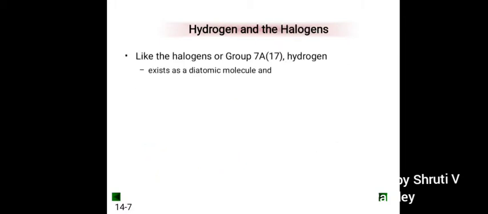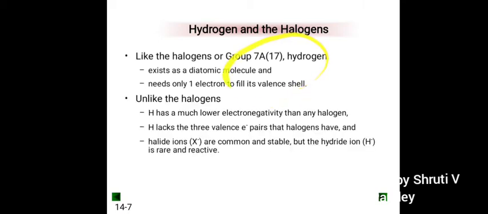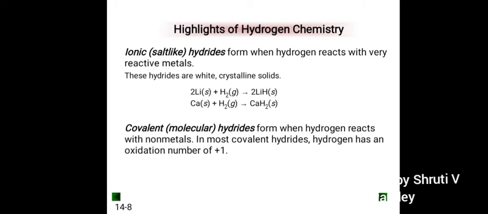Now, similarities between hydrogen and halogens. Like the halogens, group 7A, that is group 17, hydrogen exists as a diatomic molecule and needs only one electron to fill its valence shell. Unlike halogens, H has much lower electronegativity than any halogen. Hydrogen lacks the three valence electron pairs that halogens have, and halide ions are common and stable, but the hydride ion is rare and reactive.